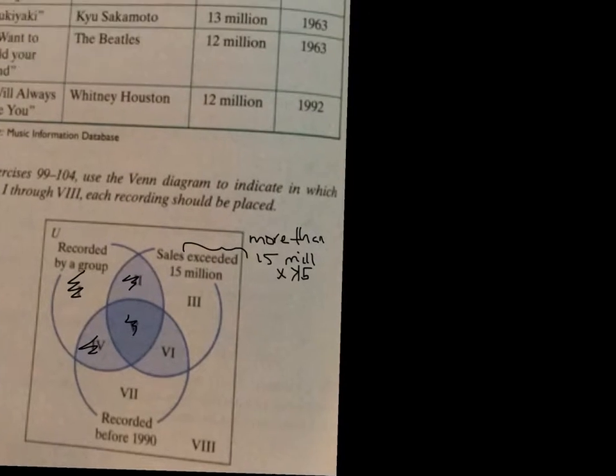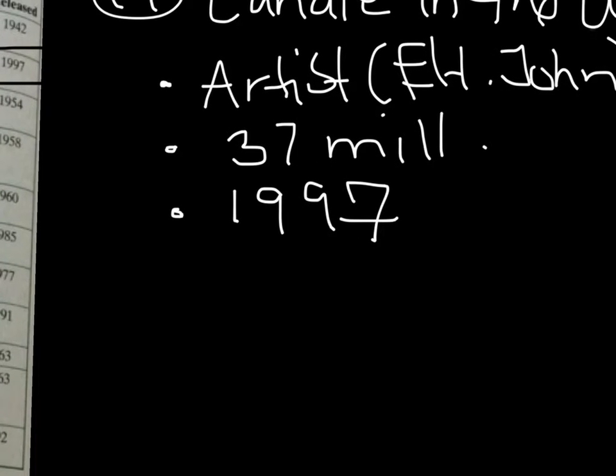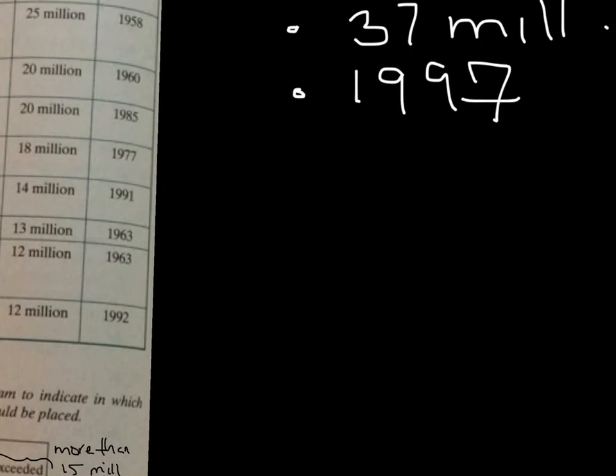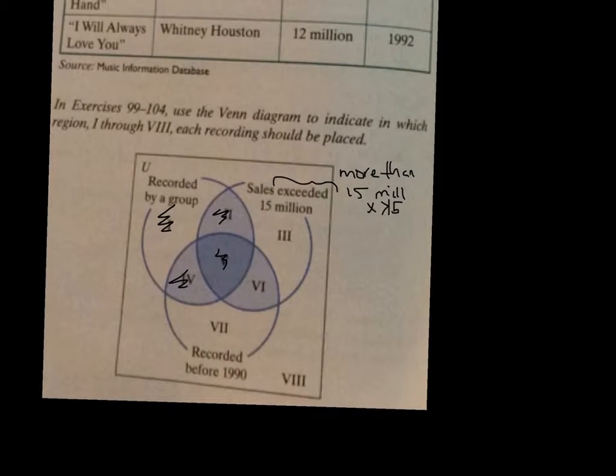And what else do we know? $37 million in 1997. So sales exceeding 15 million, well, 37 is greater than 15. So he definitely lives in this group. He lives in here, but we know it's not these because we already crossed them out. So really what we're left with is either going to be 3 or it's going to be 4.